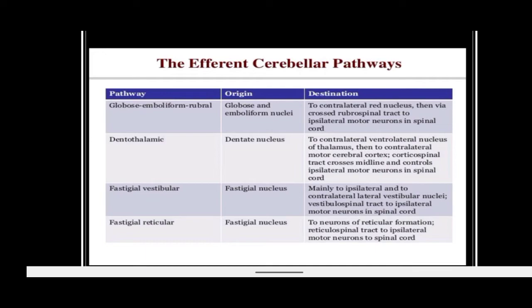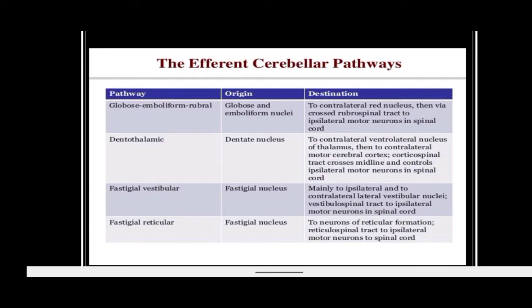And in dentate, via the afferent fibers from the neocerebellar portion of the posterior lobe, and efferent via the superior cerebellar peduncle to the red nucleus and the ventrolateral nucleus of the thalamus. And these fibers finally get projected to area 4 and 6 of the motor cortex. These are the fibers, afferent and efferent, from the dentate nucleus.